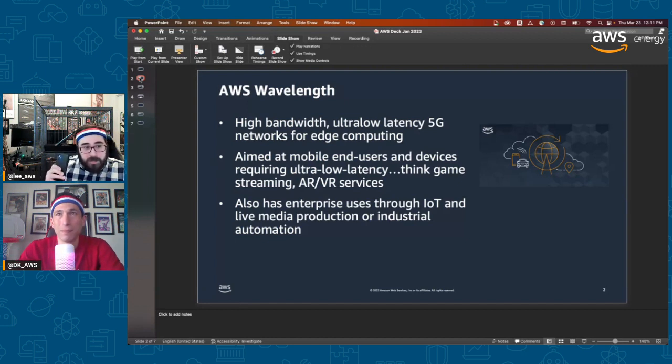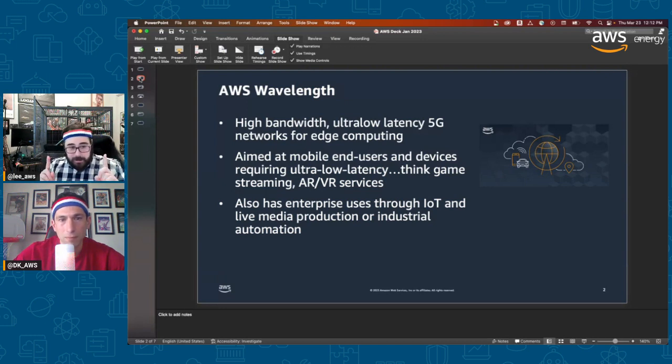If I want really low latency, if I have Chun-Li fighting M. Bison right now and I'm going on this here, low latency matters, and I can do that at edge compute on a more localized network that's ideal for the hops related to 5G. AR, VR services obviously play into that as well.